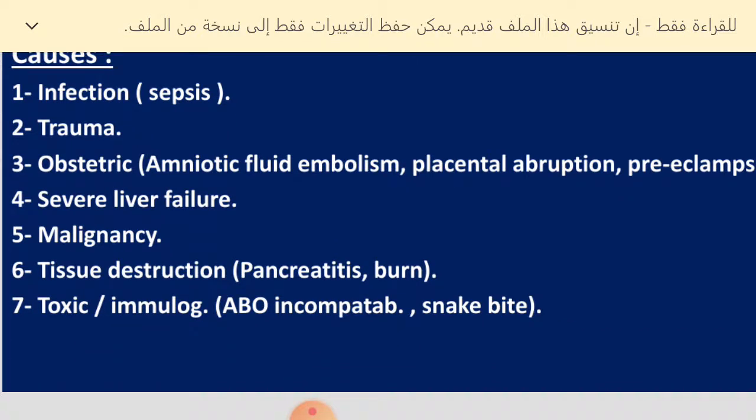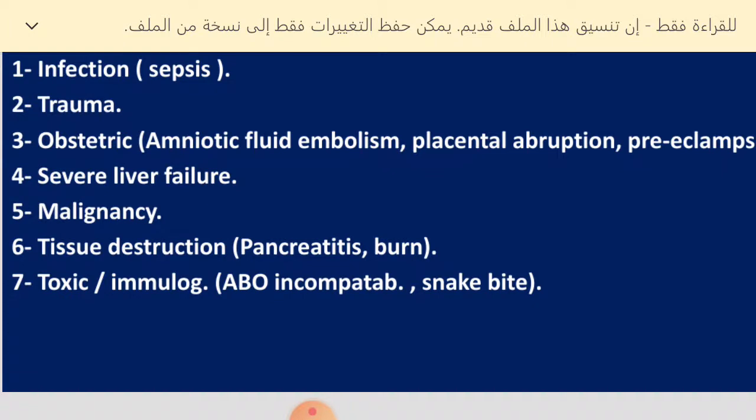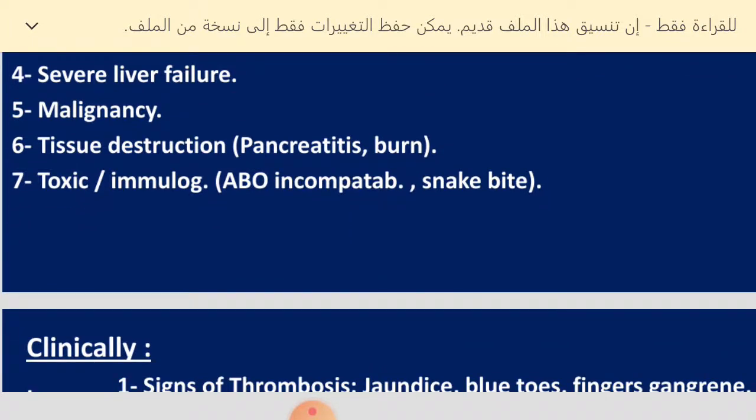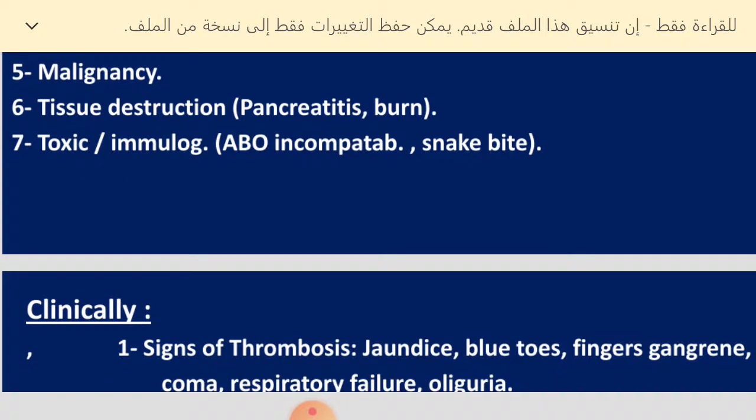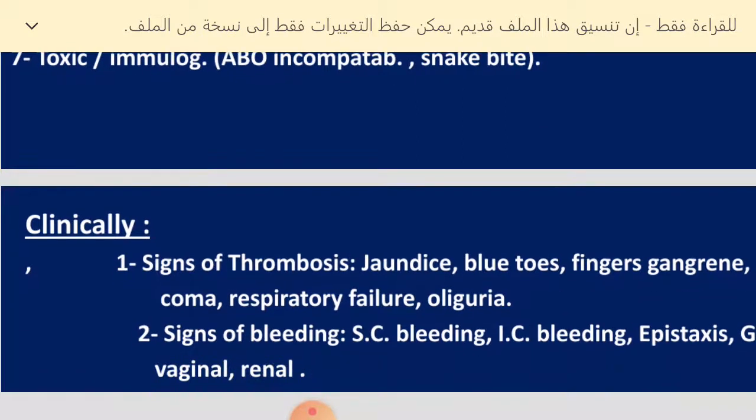The third common cause is obstetric history, either because of abruption of the placenta, amniotic fluid embolism, or preeclampsia. Others are severe liver failure, which can mimic DIC, malignancy, and extensive tissue destruction like pancreatitis or burns, and sometimes toxins or immunological causes like transfusion incompatibility, or ABO incompatibility, or by toxin, as we say, the snake bite.